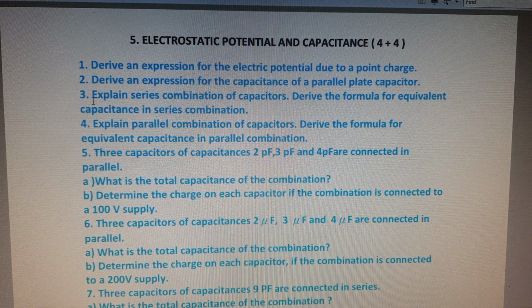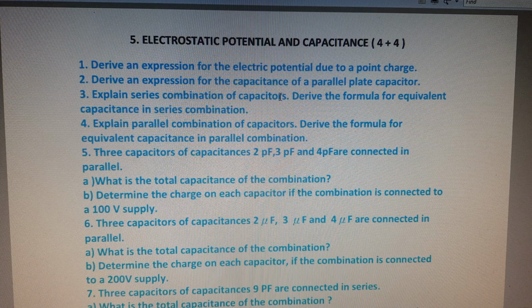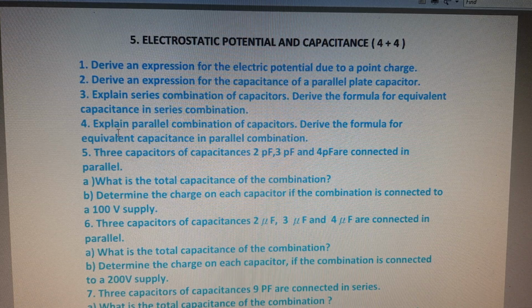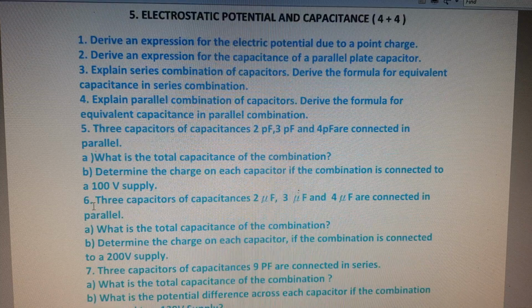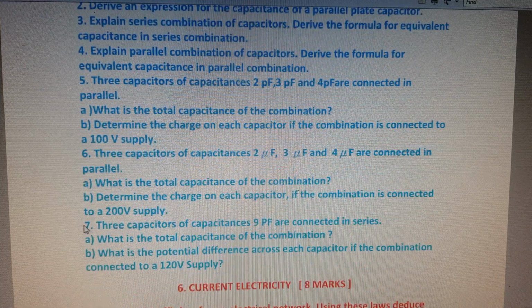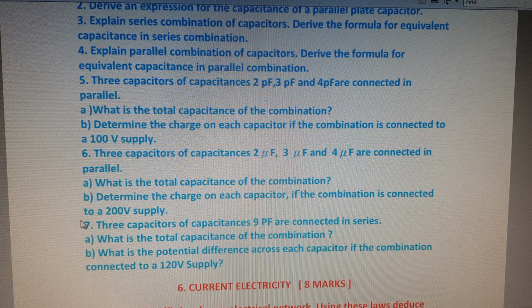And the second important question: derive an expression for the capacitance of a parallel plate capacitor. And the third one: explain the series combination of capacitors and derive the formula for equivalent capacitance in series combination. And the fourth one: explain the parallel combination of capacitors and derive the formula for the equivalent capacitance in parallel combination. These 3 questions, the second, third and fourth, are very important questions in the IPE examination. And the fifth, sixth and also the seventh ones are problems.